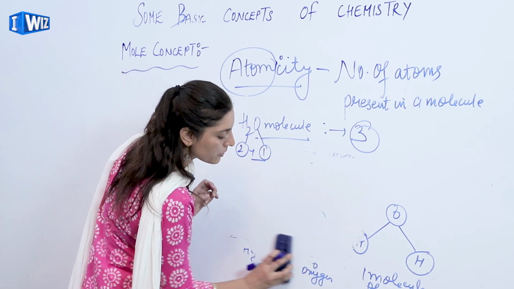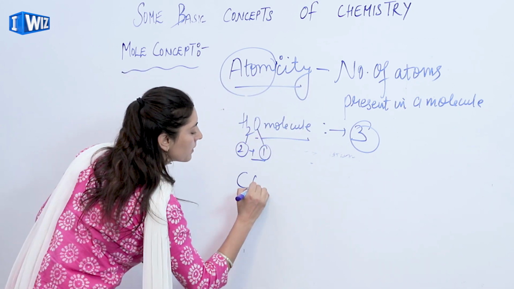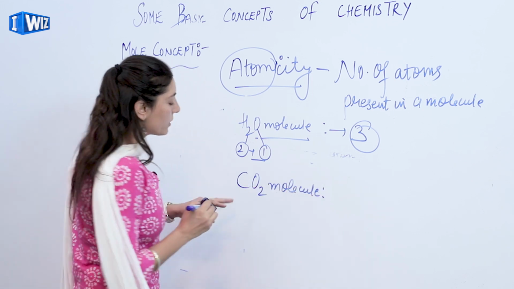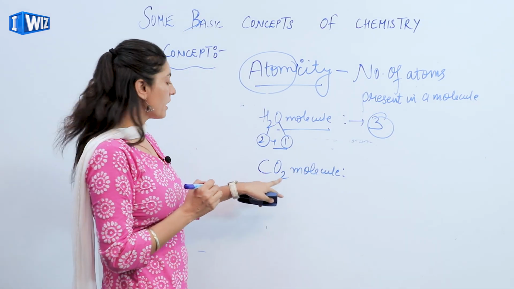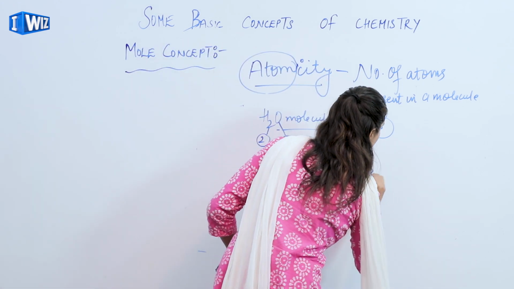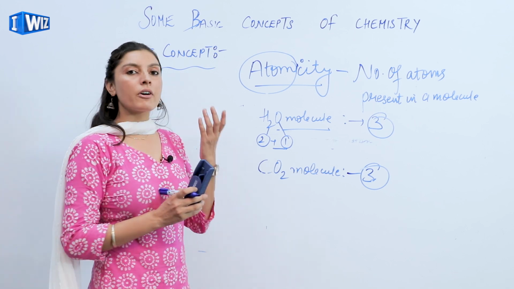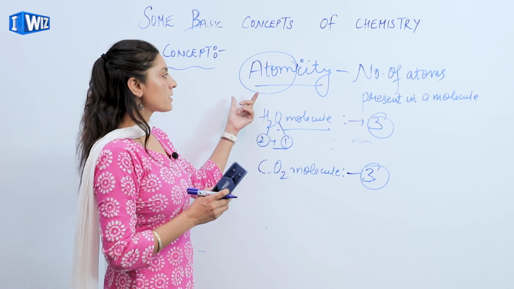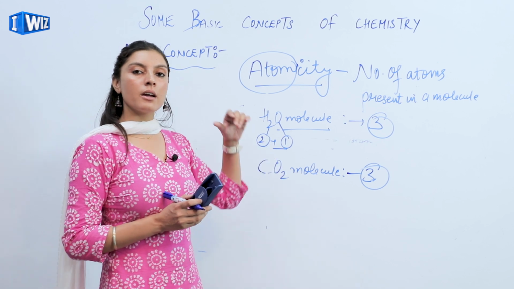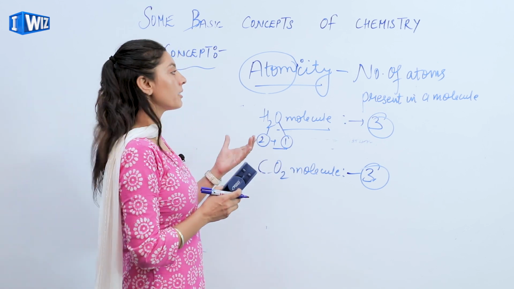Similarly, if I have to ask you what is the atomicity of carbon dioxide, I know that there is one atom of carbon and two atoms of oxygen, and together they give the atomicity 3 for carbon dioxide, and similarly for the other molecules. So this is the concept which is related to atomicity and the kind of molecules that are present in chemistry.